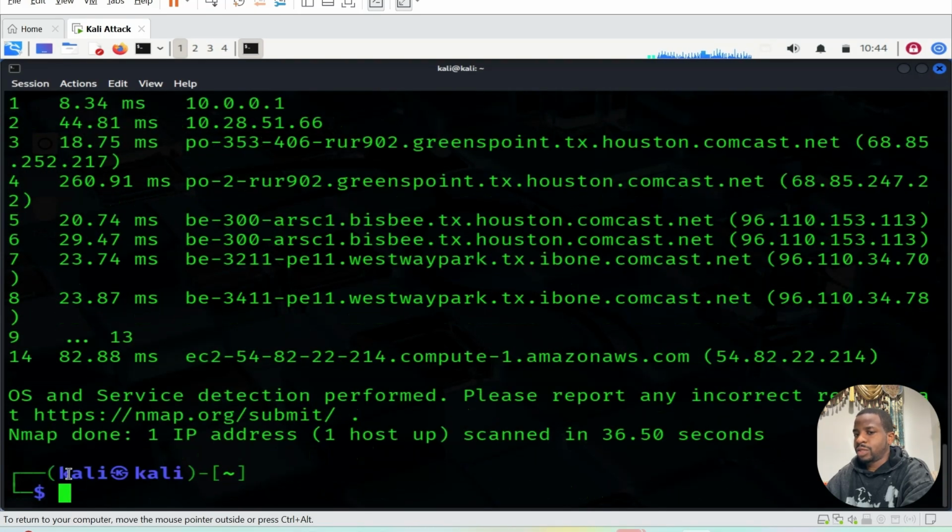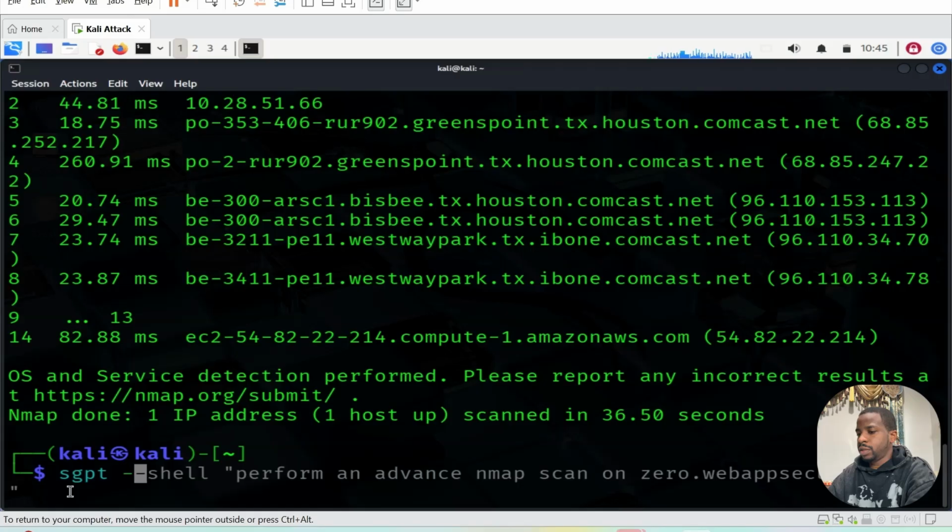You see, this is just more accurate information, which is good. Okay, let's carry on. SGPT. Oh, I actually found out that you don't have to use the shell. You can also just use it and perform, but I don't know. I'm cool using the shell.